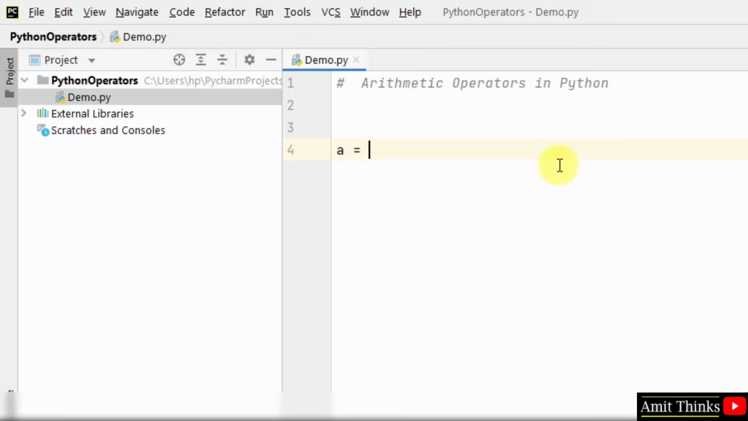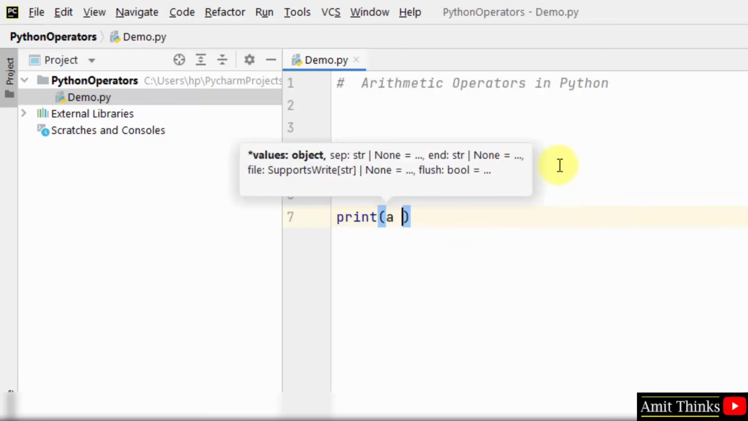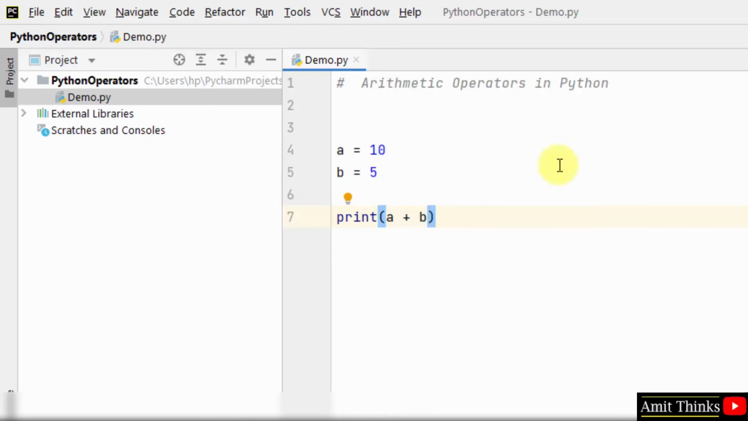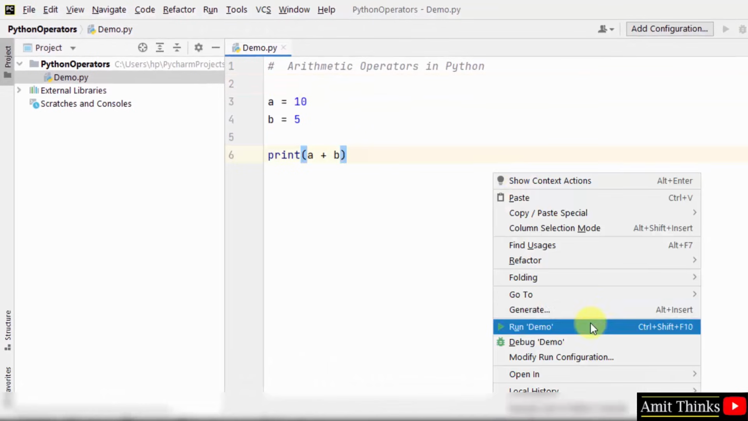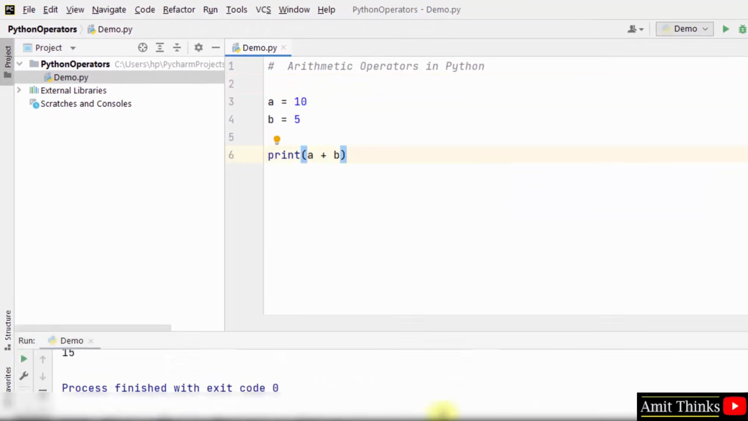So herein let us create a variable a, then I'll create b. Okay, let us now print their values. Let's say I'm printing the addition. Okay, so I'll just run demo and you can see addition is visible, 15.